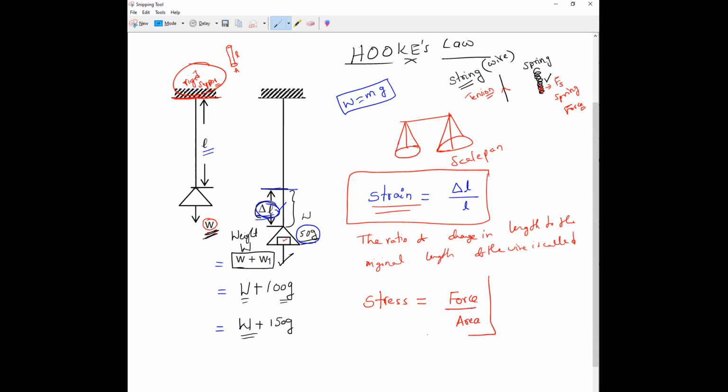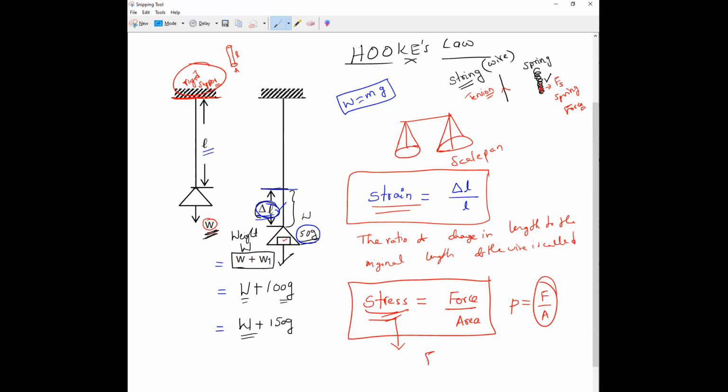Everybody, the force acting per unit area is also called stress. Can you tell me force by area is something else, another formula? Pressure. You studied it in 8th class. Pressure is equal to what? Force by area. So that is what is called stress. The force exerted per unit area is called stress.